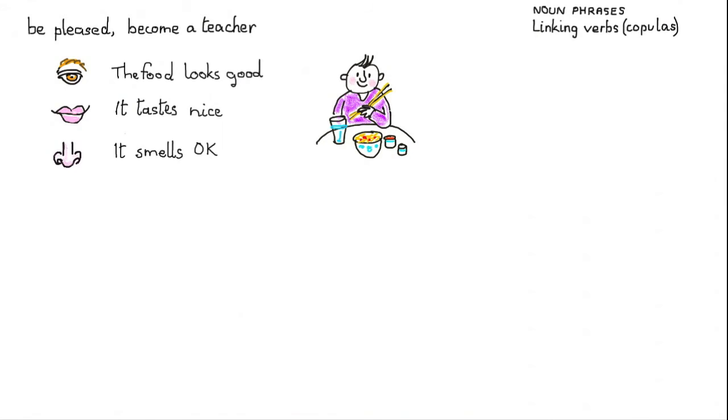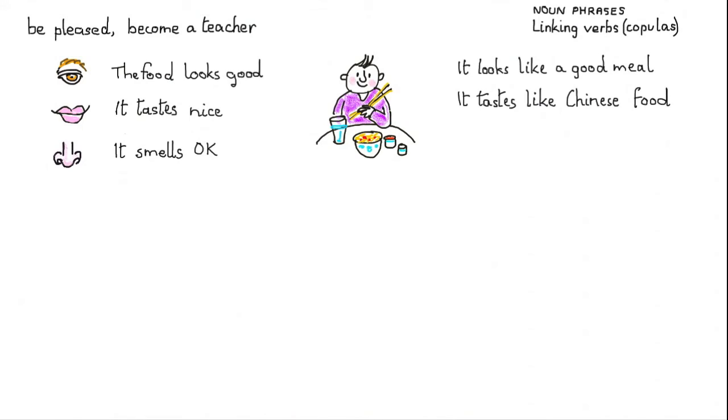Now let's go over onto the other side and try saying the same thing, but this time with a noun. It looks like a good meal. Notice we're using like. So the food looks good. It looks like a good meal. Now I'll say the same thing with it tastes. So it tastes like Chinese food. Yes, you probably guessed that. And the last one, it smells like my mum's cooking. Three verbs, look, taste and smell.